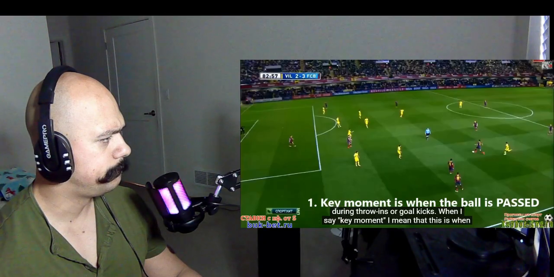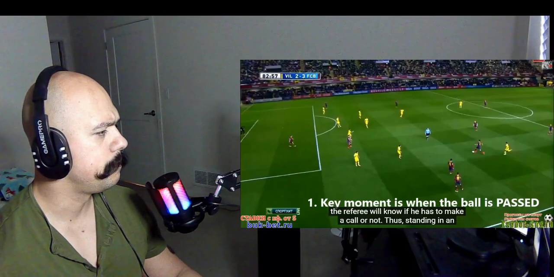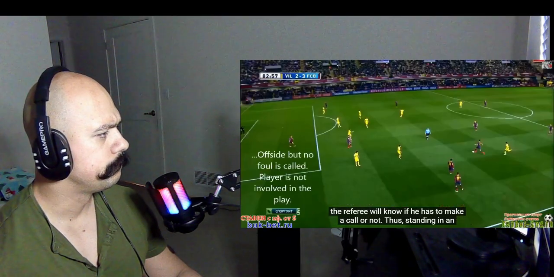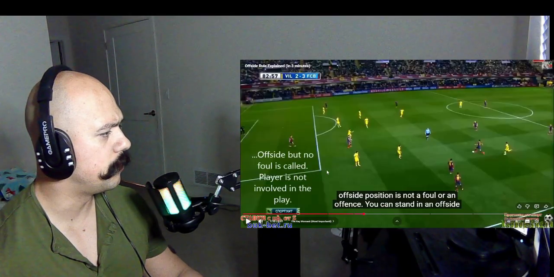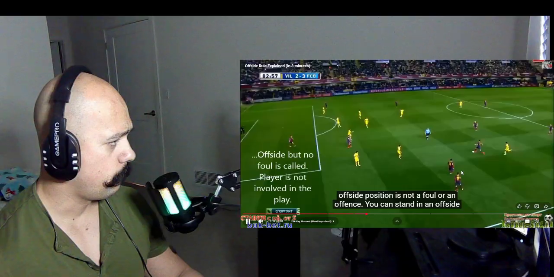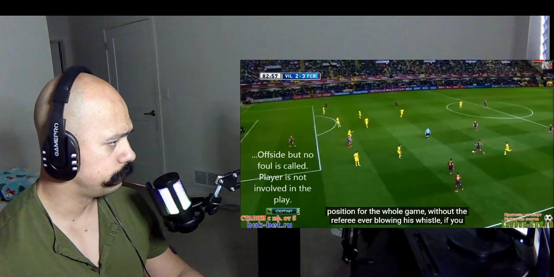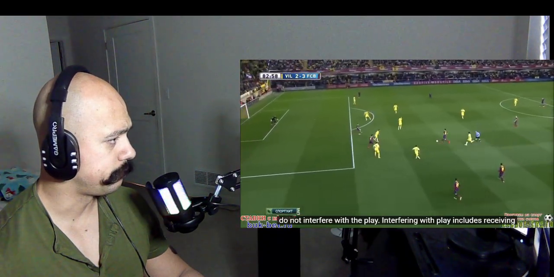When I say key moment, I mean that this is when the referee will know if he has to make a call or not. Thus, standing in an offside position is not a foul or an offense. The player is not involved in the play. You can stand in an offside position for the whole game without the referee ever blowing his whistle if you do not interfere with the play.